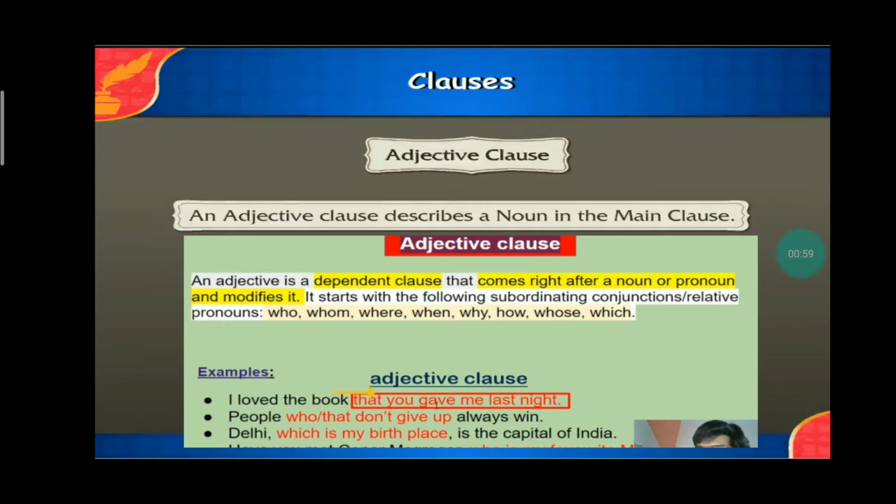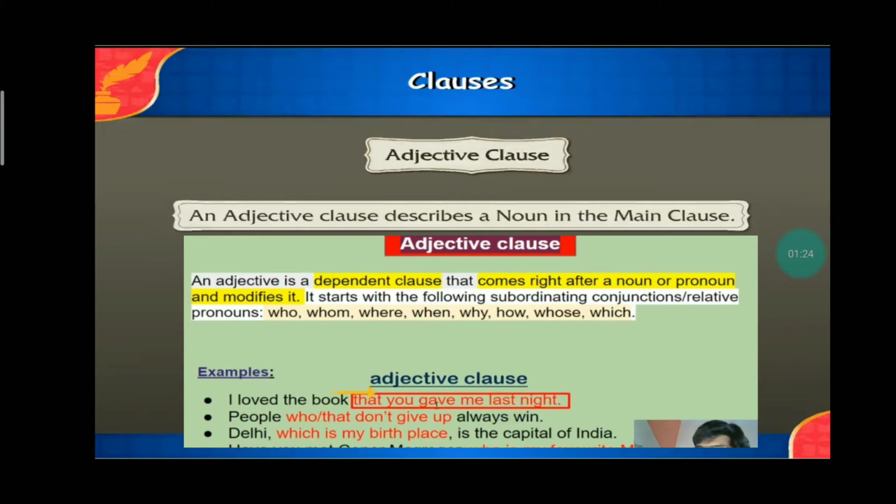An adjective clause can qualify any noun or pronoun in the sentence and it is placed nearest to the word it qualifies. In the above sentence, what is the noun close to the adjective clause? That is the book. So this adjective clause is qualifying the noun, the book, which precedes it.